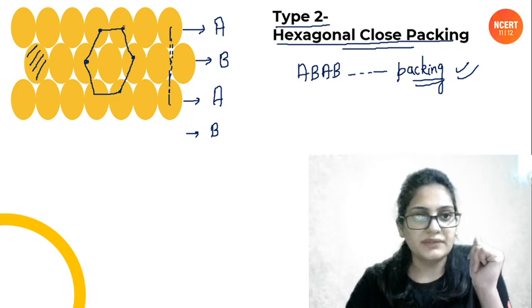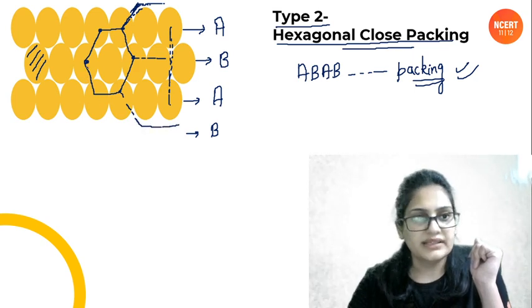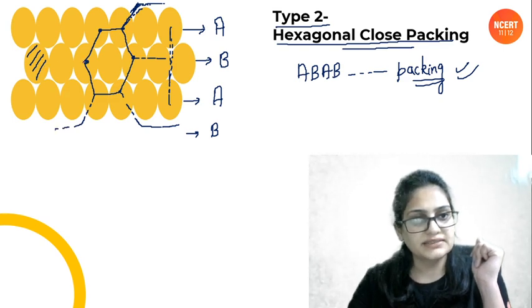For example, from here one hexagon can be formed. Same from here, one hexagon can be formed. It goes up a little like this. Similarly from here another hexagon can be formed. Similarly from here, people, another hexagon can be formed, which will be going like this.